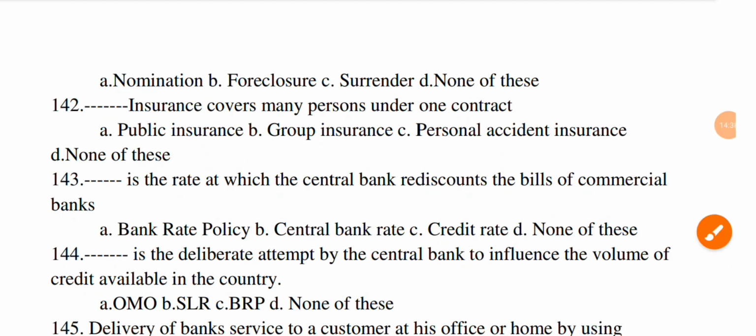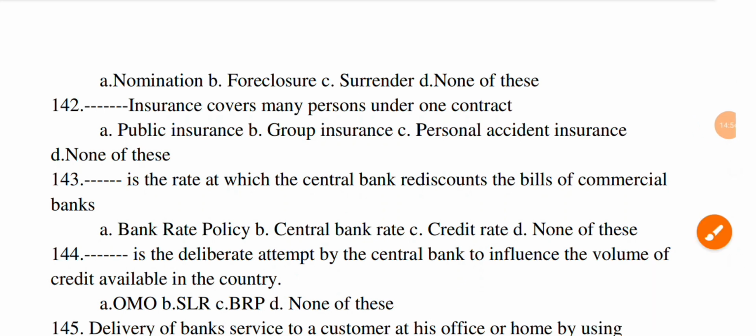Next question. Dash insurance covers many persons under one contract. Option A, public insurance. B, group insurance. C, personal accident insurance. And D, none of this. The correct option is B, group insurance.